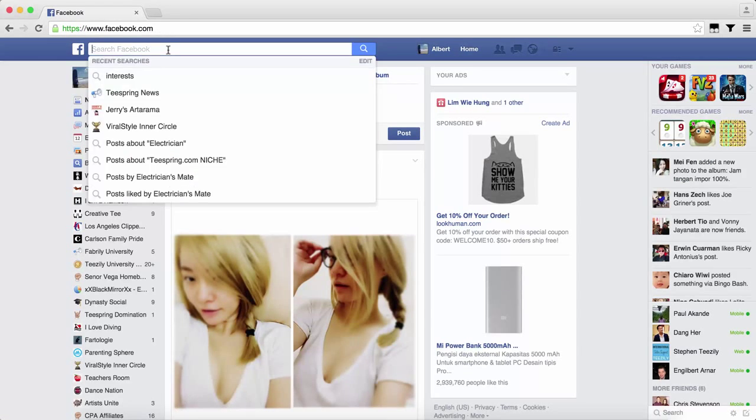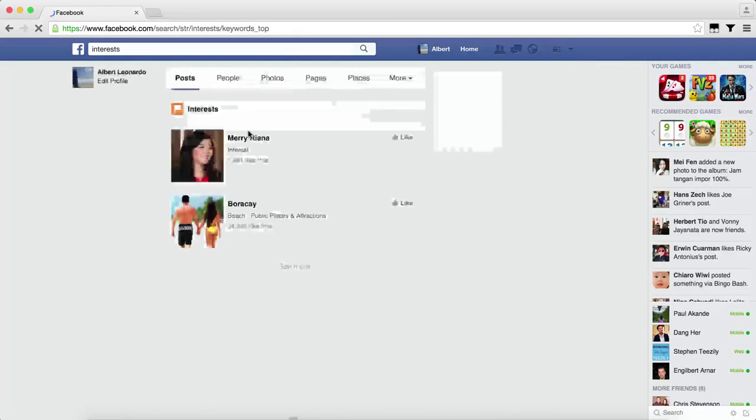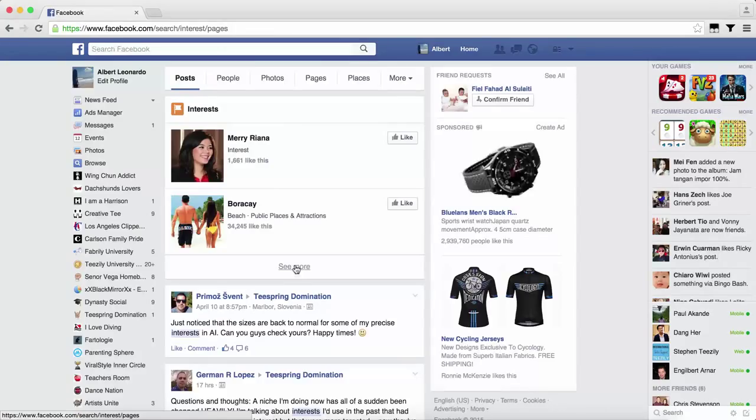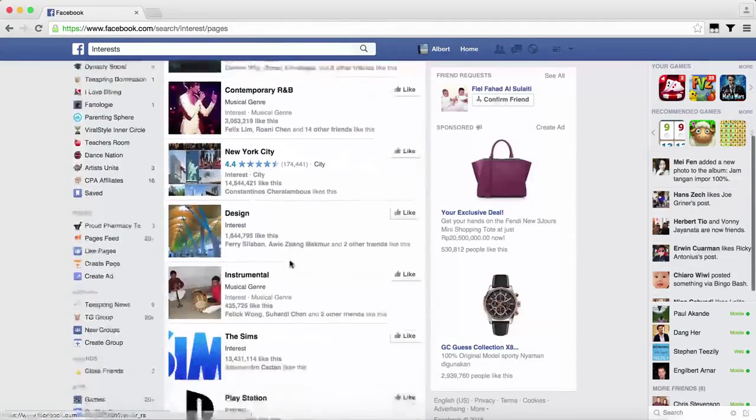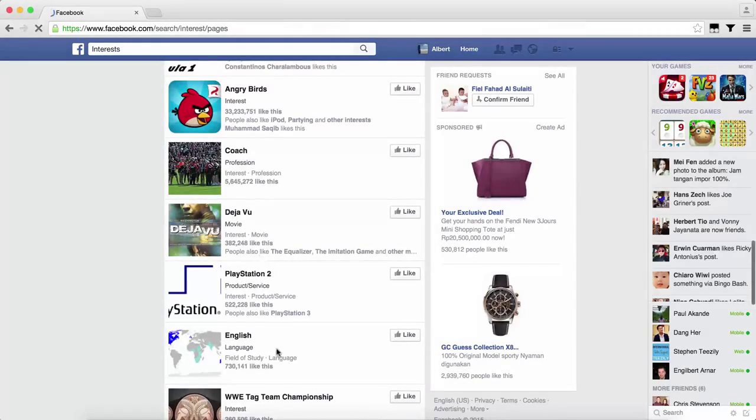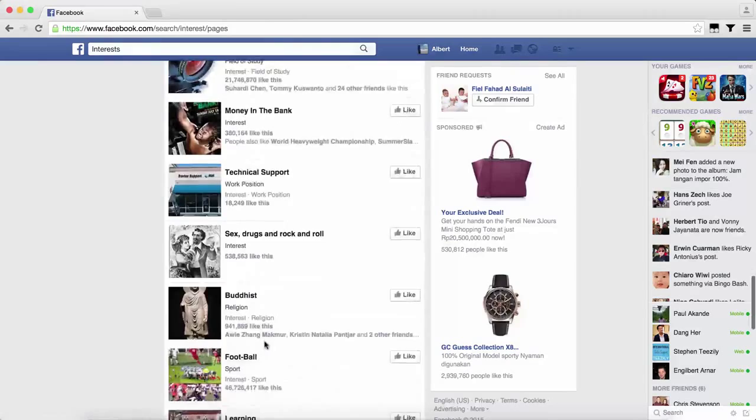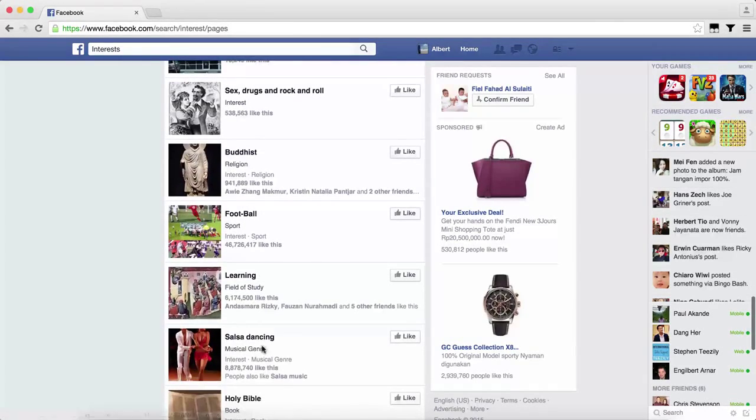On facebook.com, you type interests on the search bar. Then you click see more. So here is a bunch of niches that you can go after. So see like MMA, photography, football, salsa dancing. The good thing with Facebook interests is that you can see the number of likes, which shows